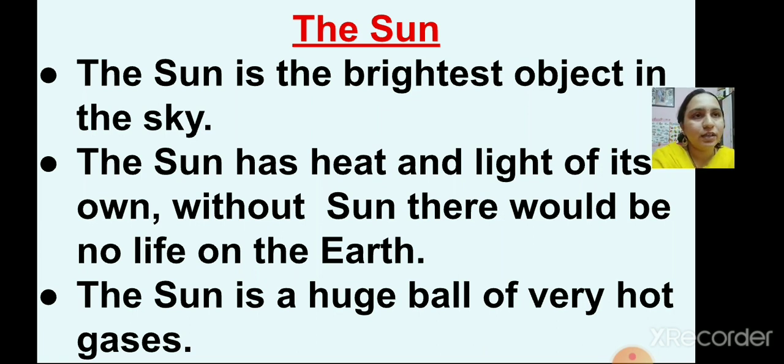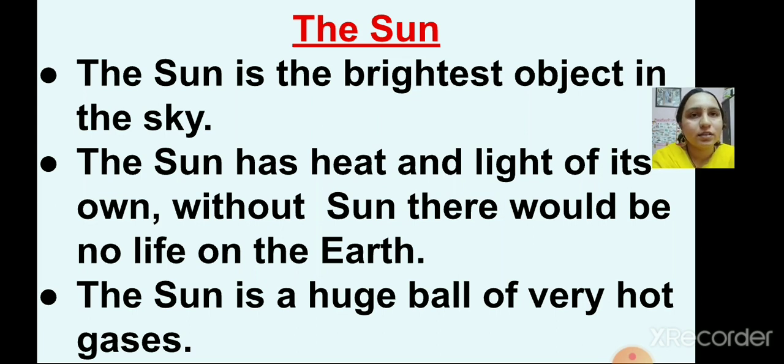It is made up of hot gases, and it is closer to the earth compared to the other stars. Other stars are far away from the earth, so we cannot see them. We can see only the sun, which looks bright in the sky. So sun is also a star.